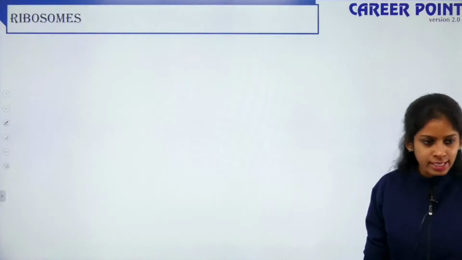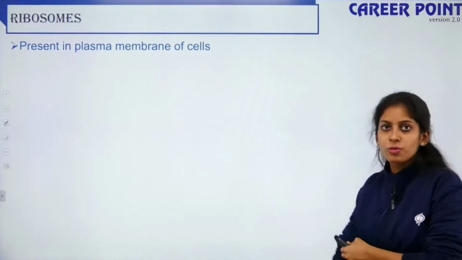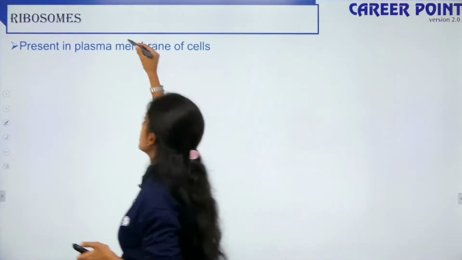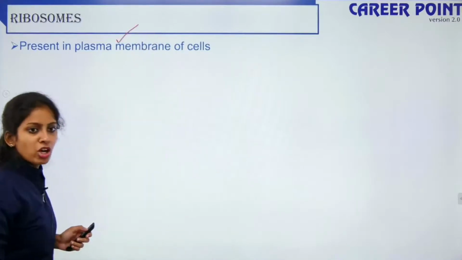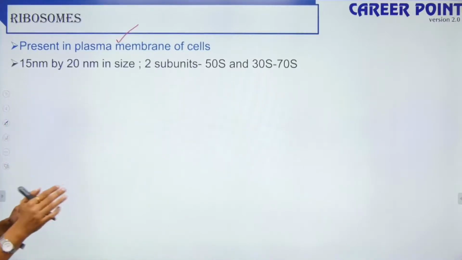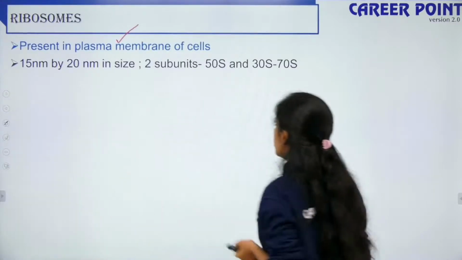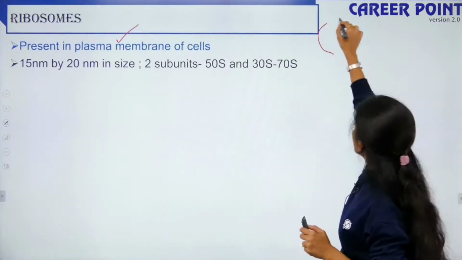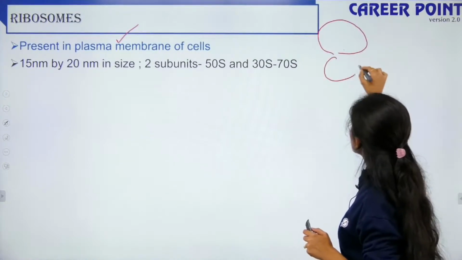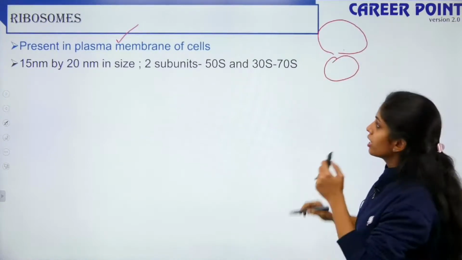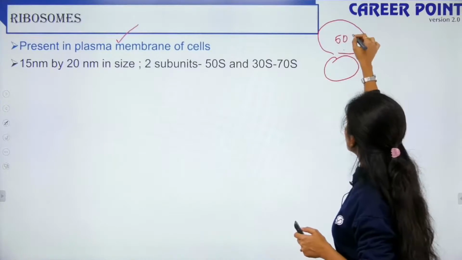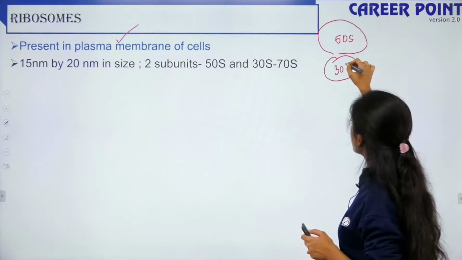Clear? Yes. So the next one is your ribosomes. Ribosomes are present in the plasma membrane of the cell because there are no other compartments in your prokaryotic cell. Your ribosome has two subunits, a bigger subunit and a smaller subunit. The bigger subunit is 50S and the smaller subunit is 30S.